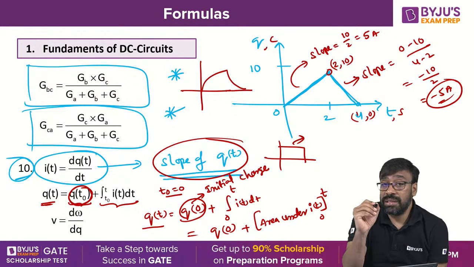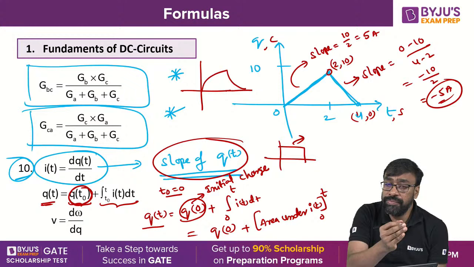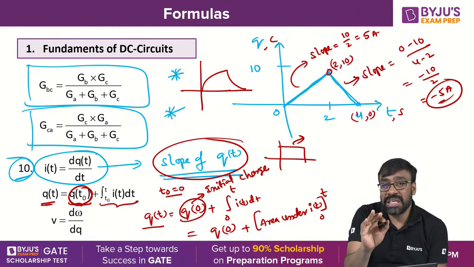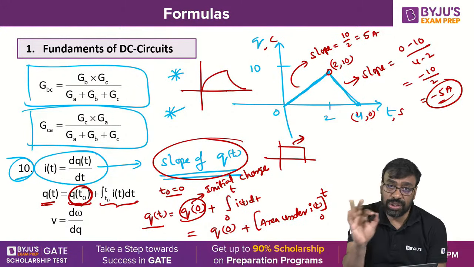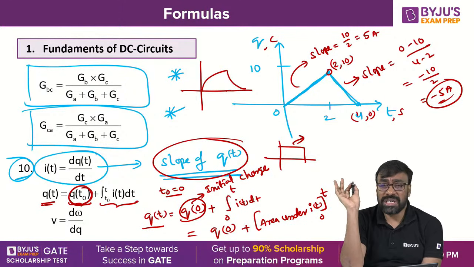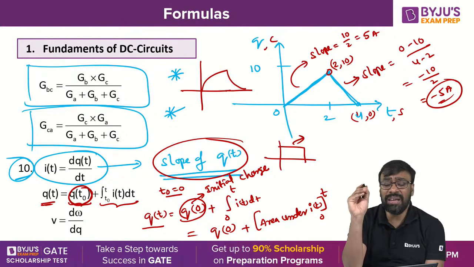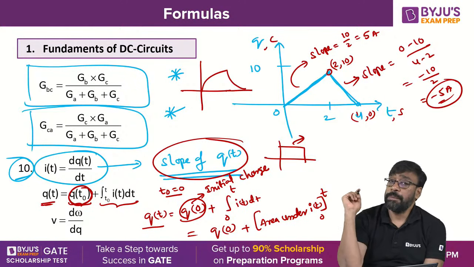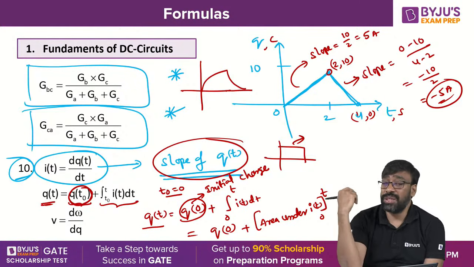In case the initial charge is not mentioned, and it is also not possible to find the initial charge from the given data, then certainly you must assume that initial charge is 0. There is no chance to find it, and it is not given directly or indirectly. Sometimes the initial charge is given indirectly. For example, for a capacitor, you will be given initial voltage and capacitance.